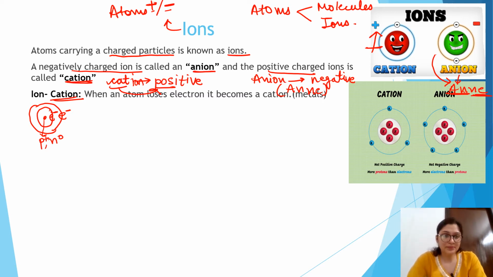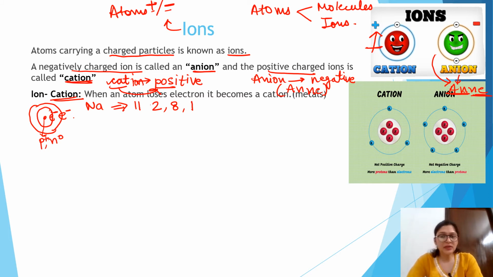See what happens. These electrons revolve around the nucleus in the same way as the planets revolve around the sun. In a similar manner, the electrons are revolving around the nucleus, right? So if I take one of the elements, say sodium, the atomic number is 11. I write the electronic configuration 2, 8, 1.